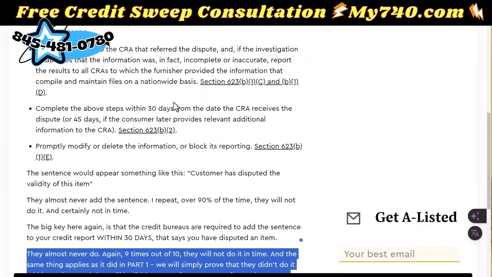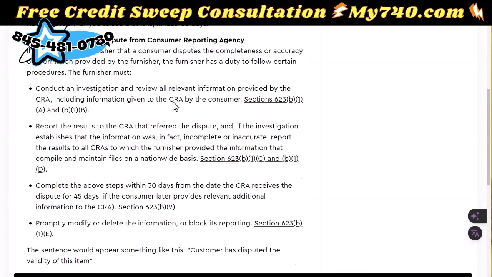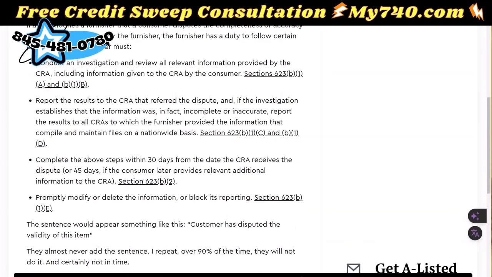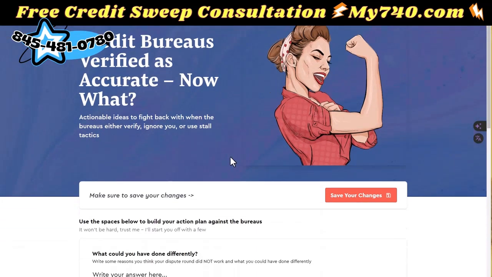If they don't put this on there, now you can write them, and this is directly to the credit bureaus: failure to enter notice of dispute, delete for violation of FCRA 623(a)(3). State you disputed on X date. They were required to enter the notice of dispute by Y date, and they didn't, and now they need to remove it.